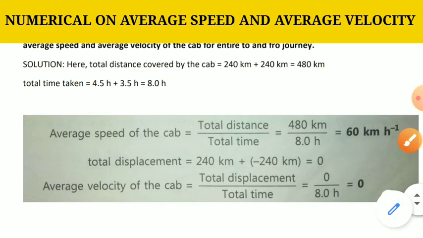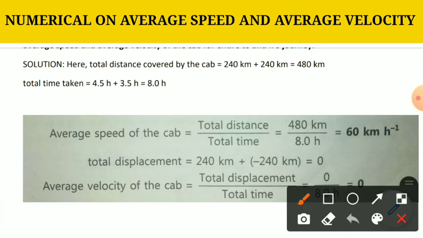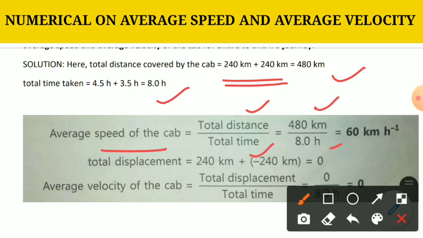So let us see, total distance will be 240 plus 240 equal to 480 kilometer and total time taken will be 8 hour. Average speed will be equal to total distance upon total time, 480 upon 8 hour. 8 sixes are 48, it will be 60 kilometer per hour.